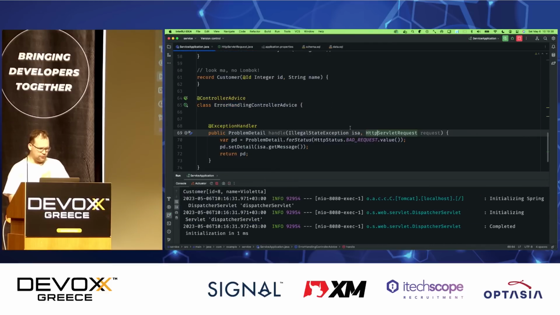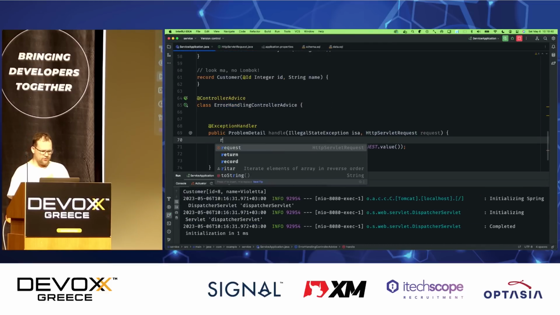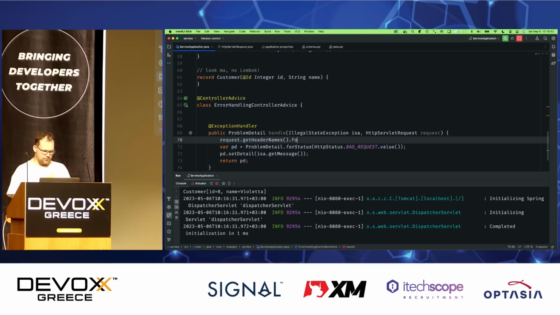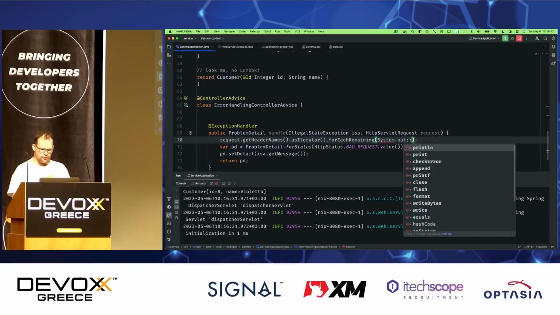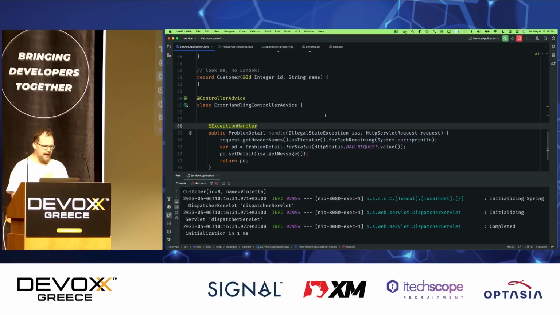Now, I've got the request. I don't know what I'm going to do with the request. I could just say get whatever, the header names, and let's just print out the header names. I don't care. It doesn't matter, right? I just want this there. Good. Okay, so we've got our handler.